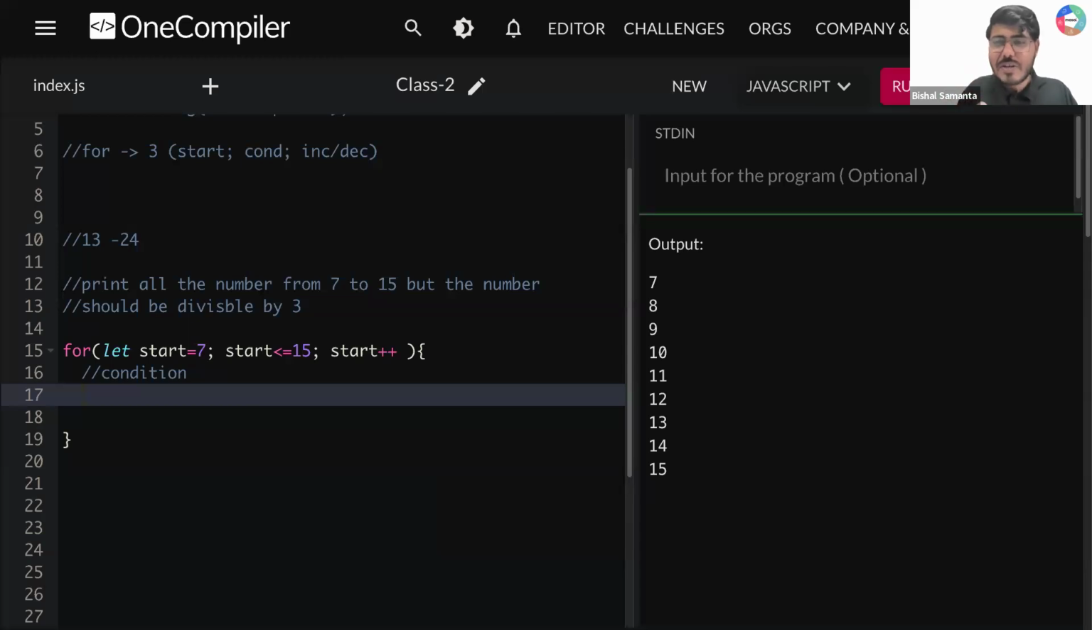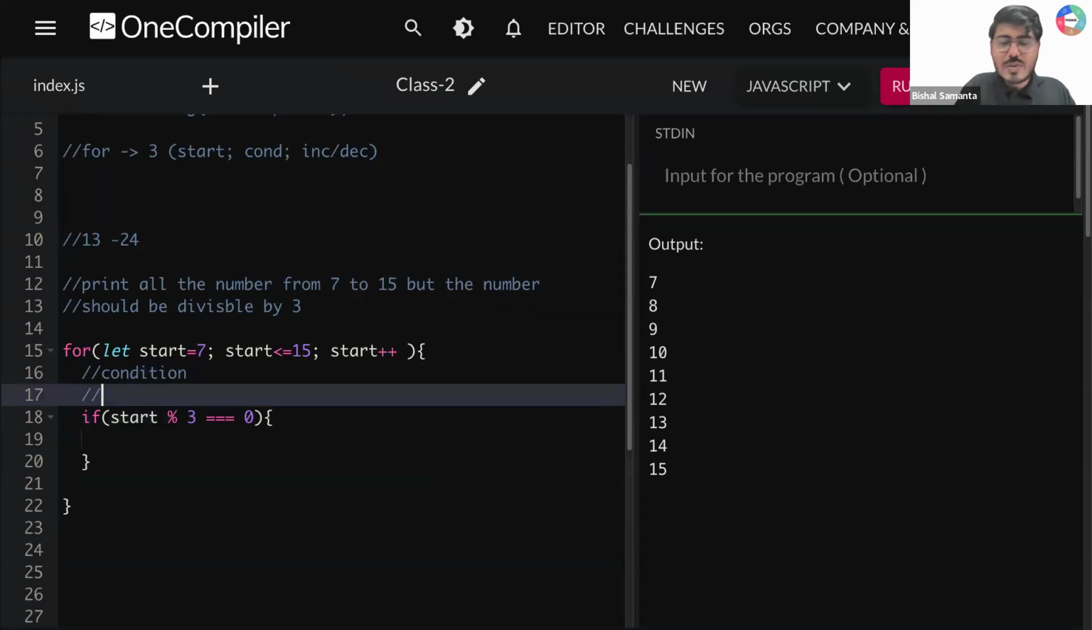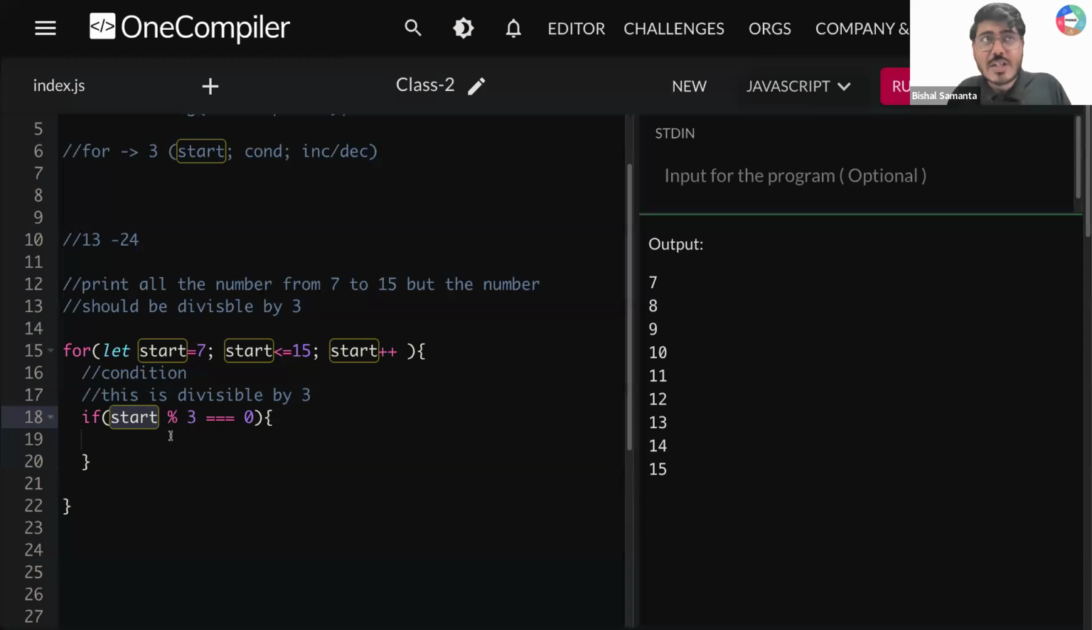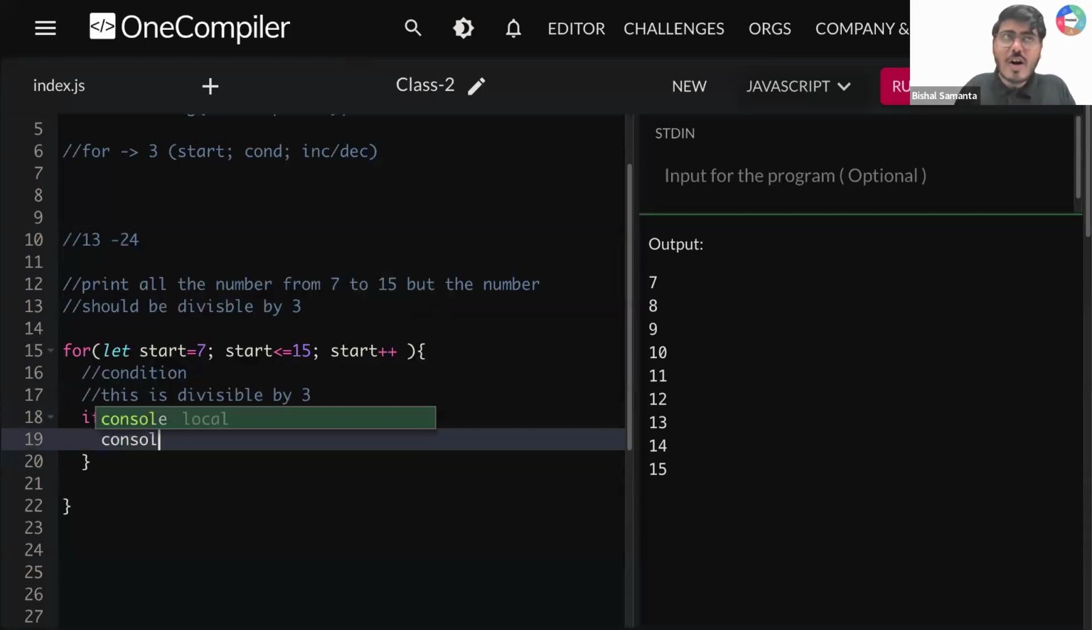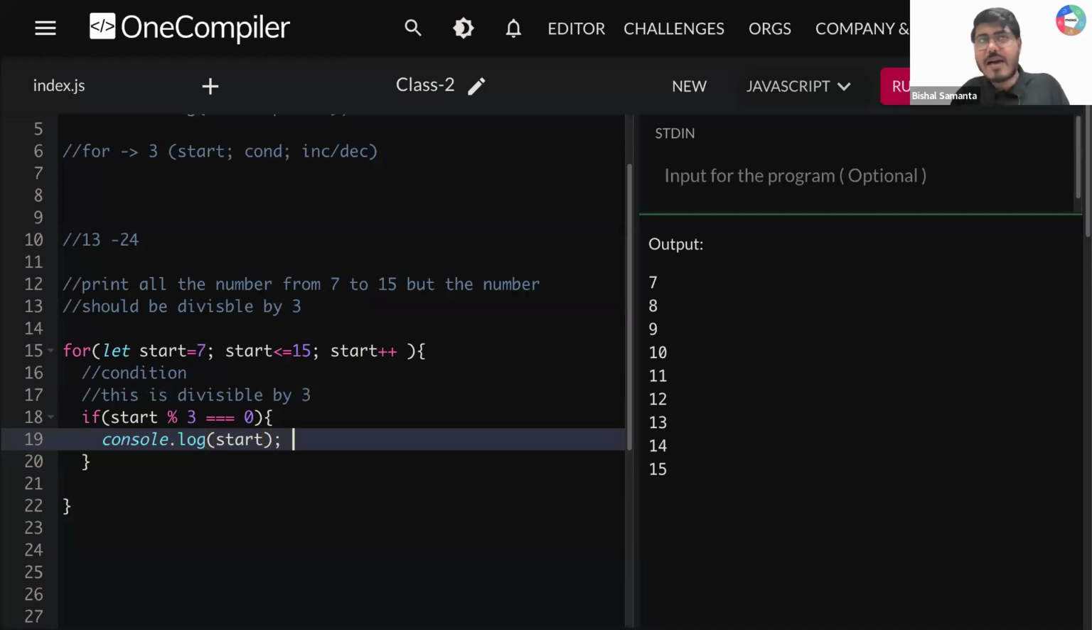If my start value, what am I getting here, if start value mod 3 is equal to 0, that means can I say it is divisible by 3. So this is divisible by 3. Is that clear? So whenever this condition runs, I can say for sure that start is divisible by 3. So when it is divisible by 3, then only I'm going to write console.log start. Otherwise, I don't have to do anything.